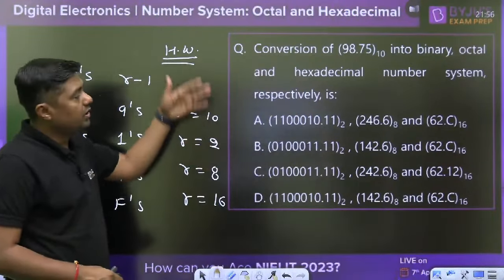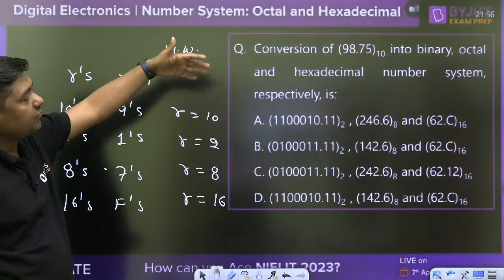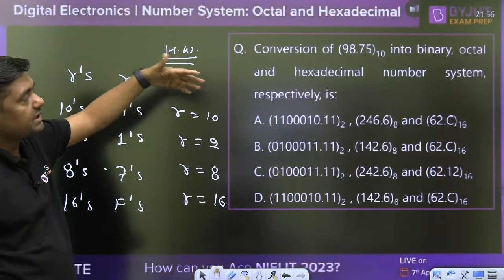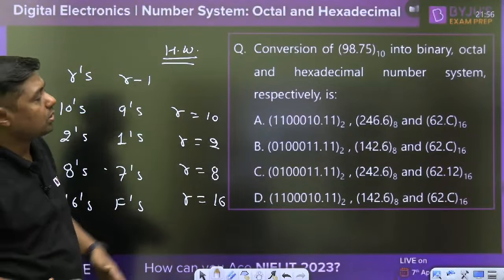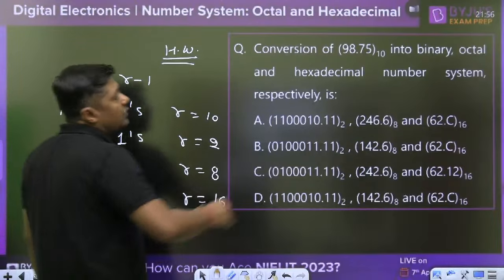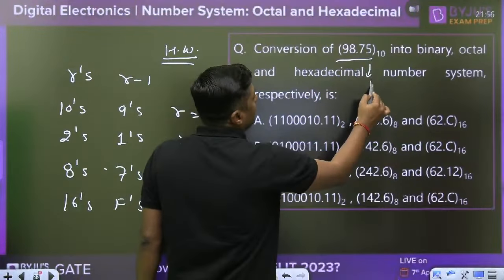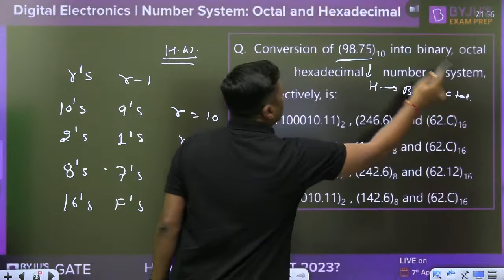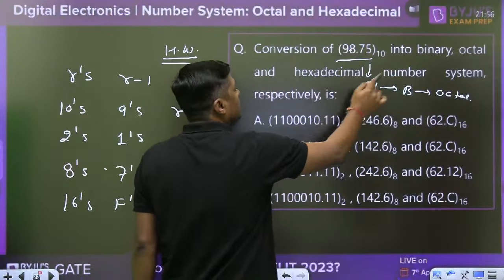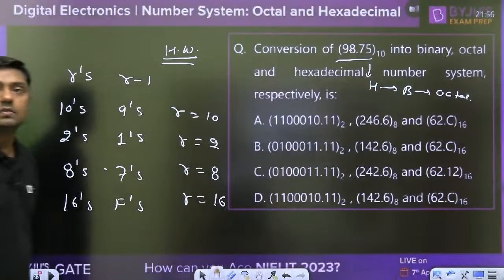So this is the very, very simple one. 98.75, convert it into what? Or hexadecimal, directly convert it into hexadecimal, then hexa to binary, and then binary to octal. Yes, you can. First of all, convert it into hexa, then hexa to binary, and binary to octal. Or convert it into octal, then binary, then hexa. You will get the answer for this question.